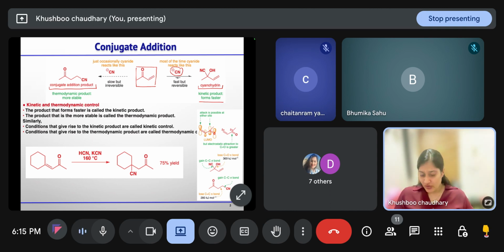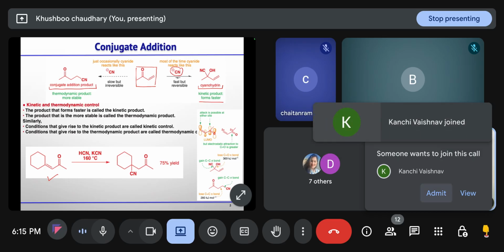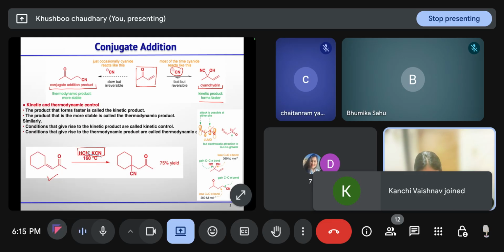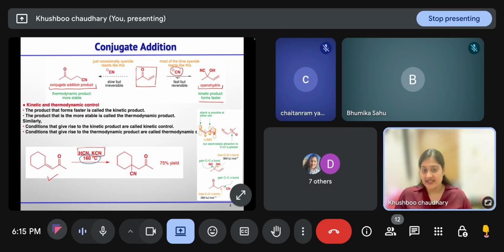So let us consider one more example. If you have this alpha beta unsaturated ketone in the presence of HCN and KCN, now consider that the temperature at which we are doing this reaction is 160 degrees Celsius. So it must undergo 1,4 addition. Your nitrile will attack in 1,4 fashion, the enolate will form, it will take a proton at the alpha position, and you will get this addition product. And the yield is also prominent in this condition.